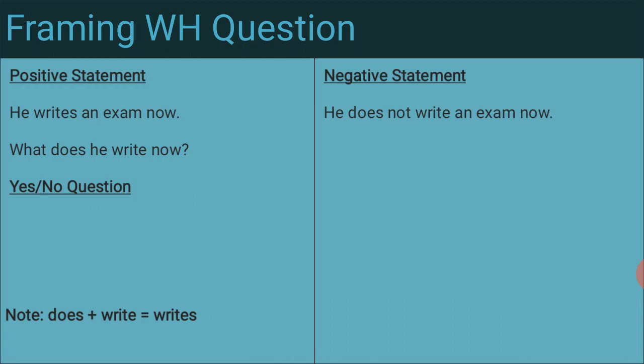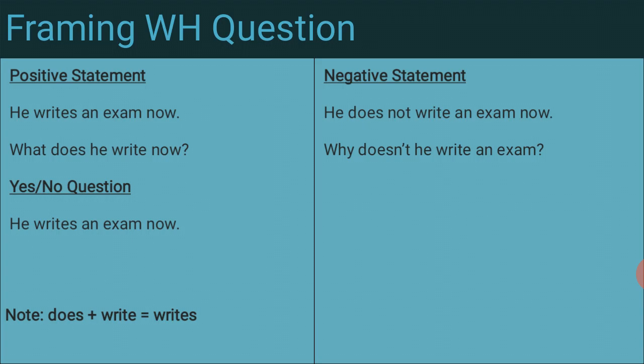There is a rule. According to the rule, the answer is given, because first it is a WH word, then an auxiliary verb, a subject and object. So see that thing: in a WH question, the WH word always comes first, and second the auxiliary verb and subject. And for the negative statement, why doesn't he write an exam? We are asking, why doesn't he write an exam? This is the negative statement. There is no change, we are only adding WH words to the sentence. This is the WH question.